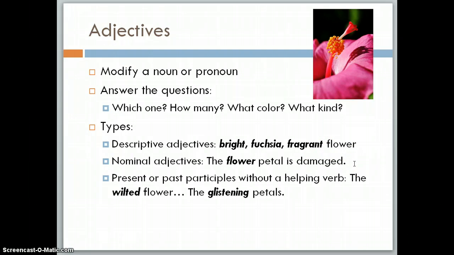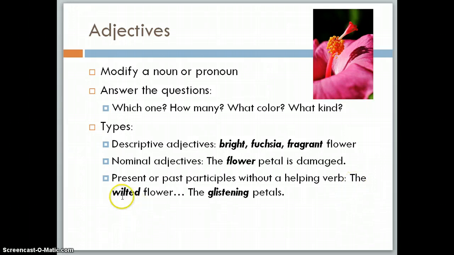There are also nominal adjectives. Nominal adjectives are words that are generally used as nouns, but they can be used as an adjective to modify another noun. The flower petal is damaged. So here, flower is acting as an adjective to modify the word petal. And also present or past participles when they're used without a helping verb.